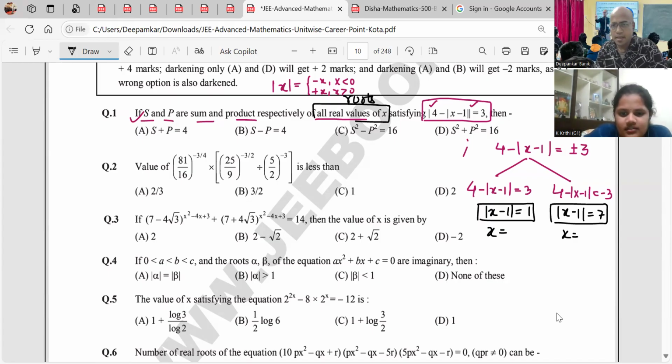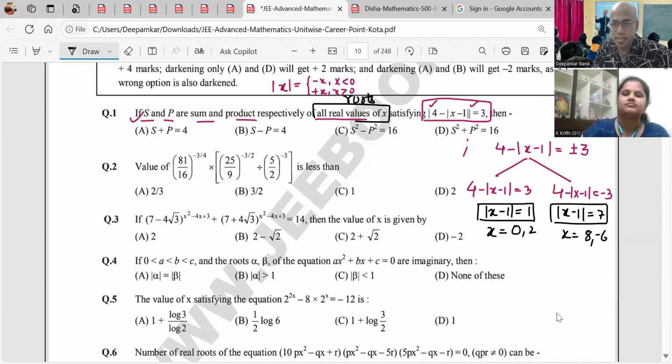Come on. x minus 1 would have two cases. x minus 1 equal to plus 1 or minus 1. Very good. So what are the values? x is equal to 0 and 2, right? Yes, sir. And what about this? x is equal to 6 and 7. No, 6 or 8. Are you sure? That's what I have checked. This is 8 and minus 6. Don't you think? Minus 6. Minus 6. Yes, sir.